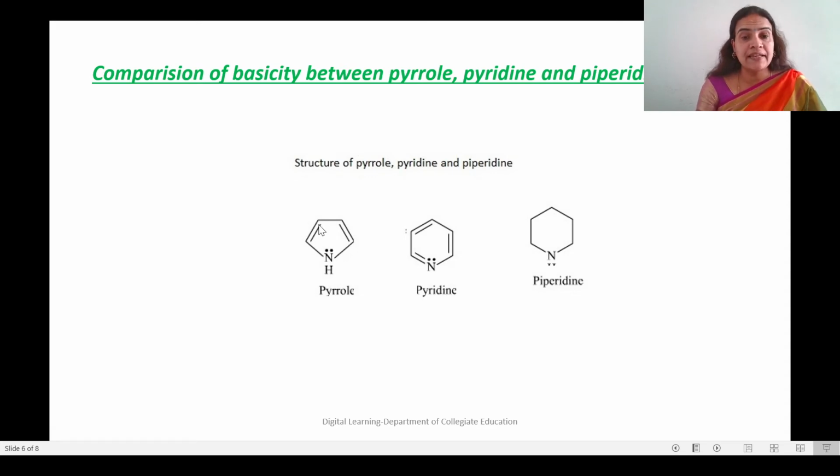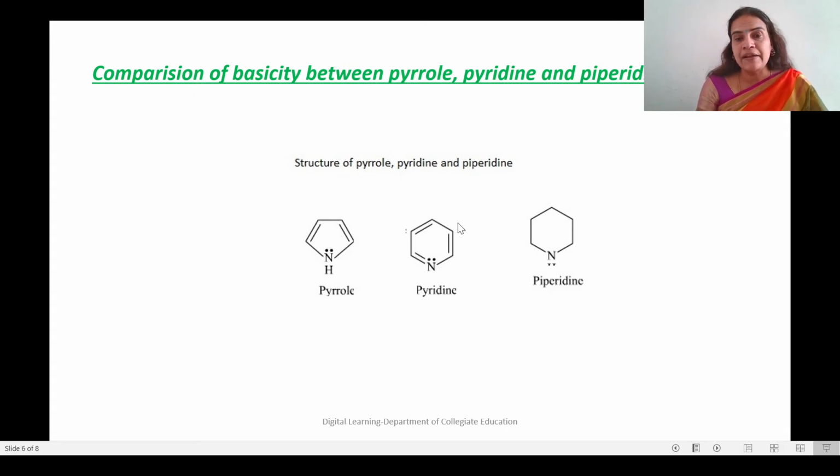So all together, including the lone pair of electrons on nitrogen, it has 6 pi electrons. So the lone pair of electrons on the nitrogen atom will not be in a position to donate to an electrophile, an electron deficient compound. So basicity will naturally be less for pyrrole because it does not have a free lone pair of electrons. Whatever lone pair it has is included in the delocalization.